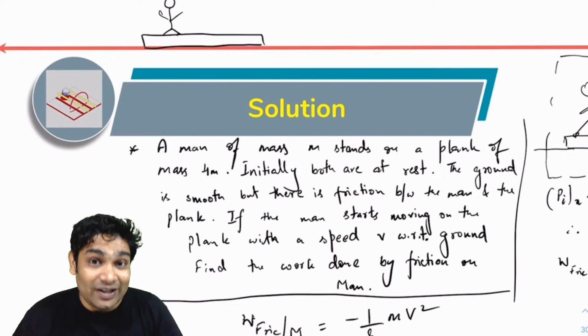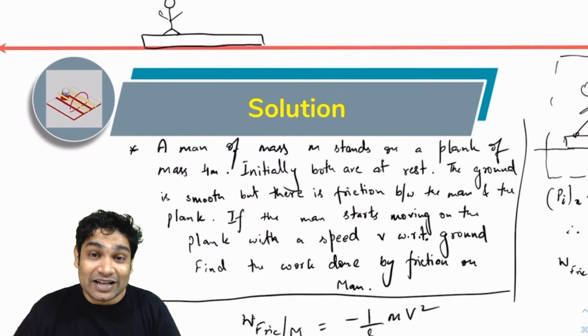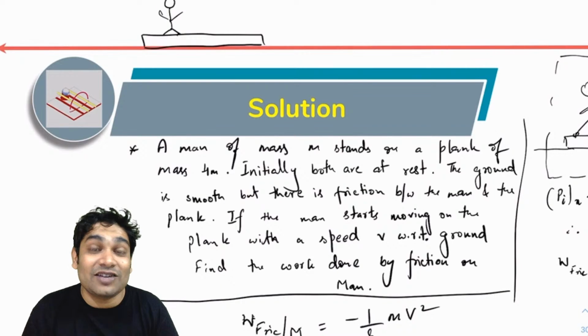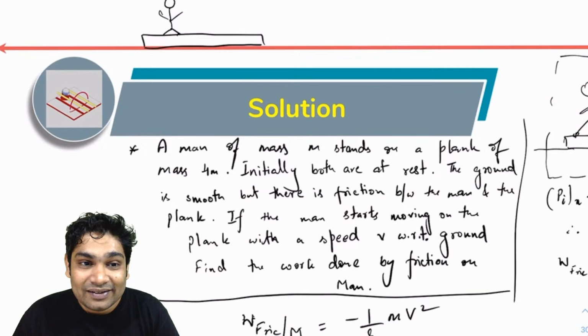The half mv square kinetic energy that you are gaining, all of it is coming from your muscles. Your muscles are working. That is why you start feeling tired after walking around a lot. Did you get that?